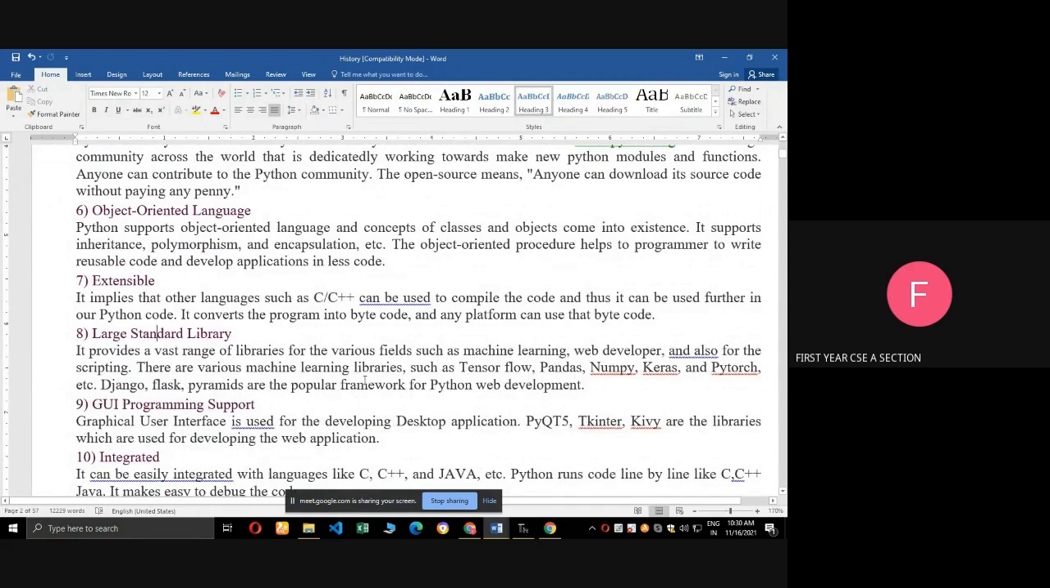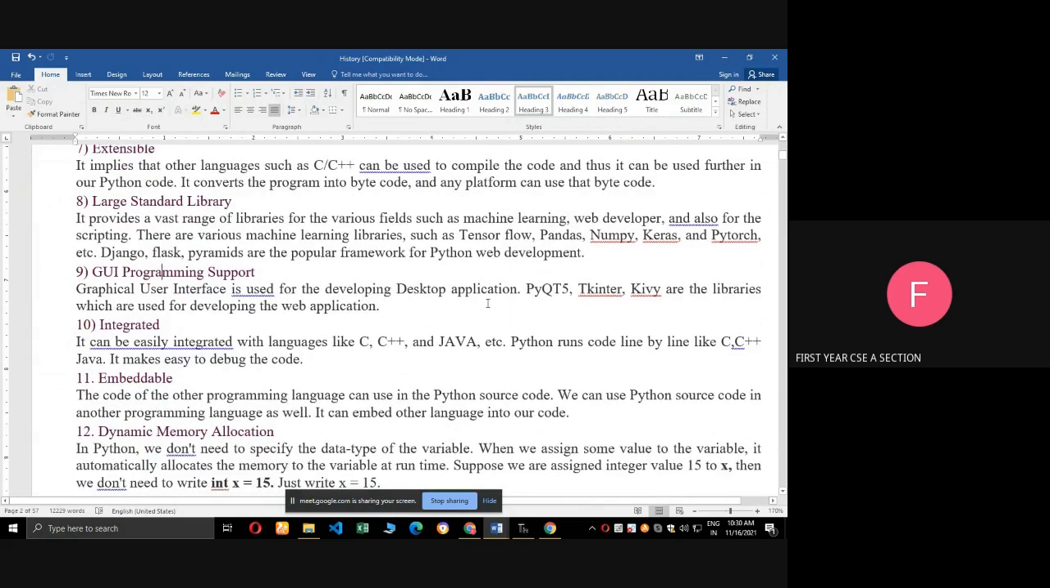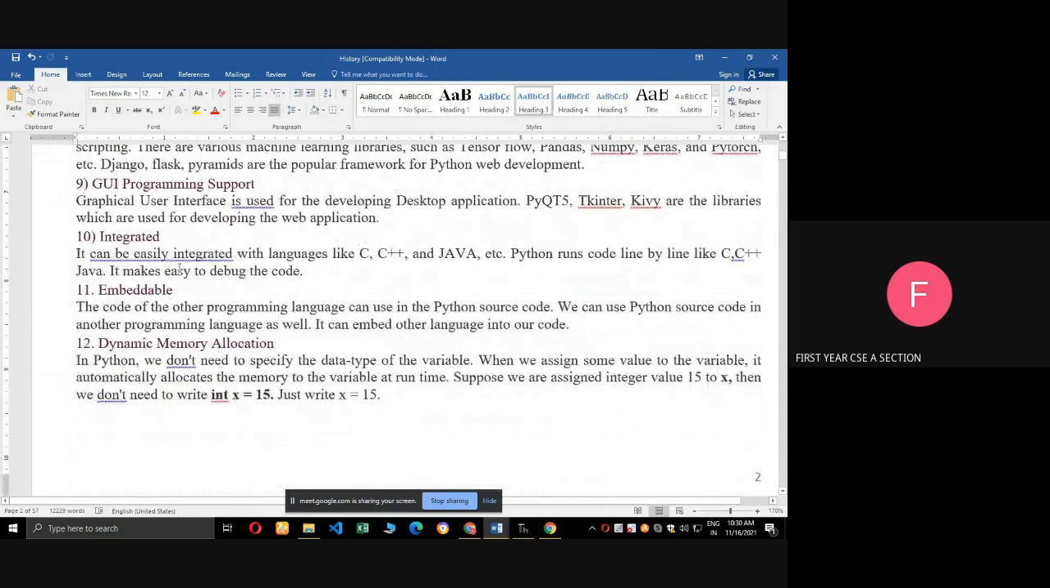Next, large standard library. Here we are using the large standard libraries. Web development libraries are there, and many frameworks are there. Next, GUI programming support. It is used to develop desktop applications. Next, integrated. It can be easily integrated with C, C++, and Java. Next, embeddable. Next, dynamic memory allocation. Here we need not mention the data type, integer or string. Simply we can use x equal to 15, that is enough.